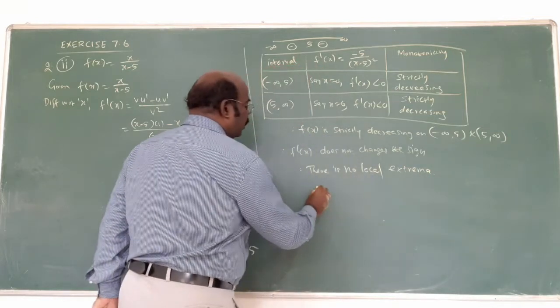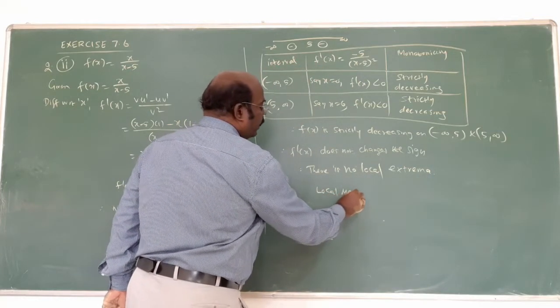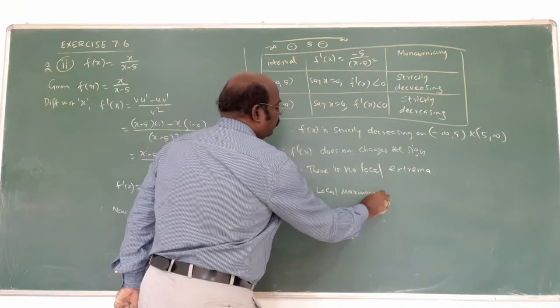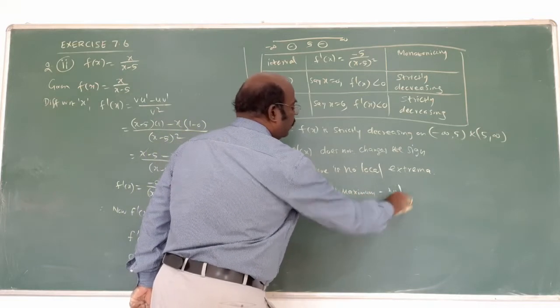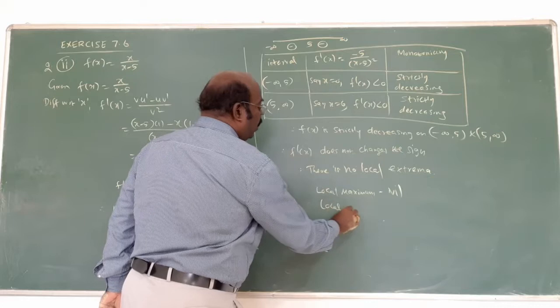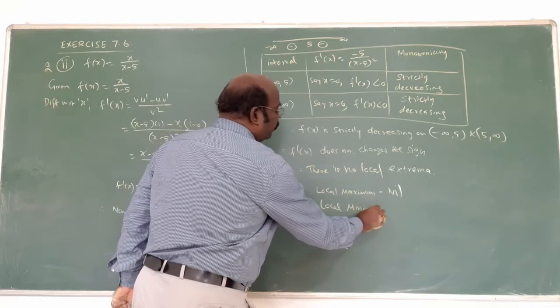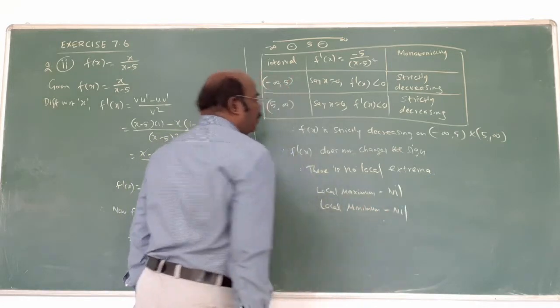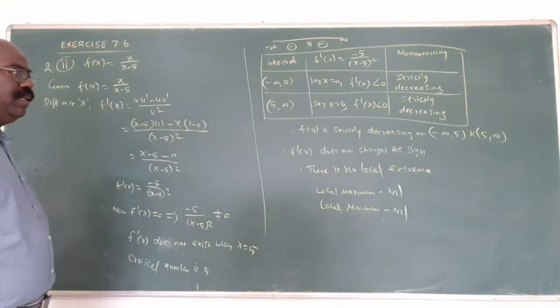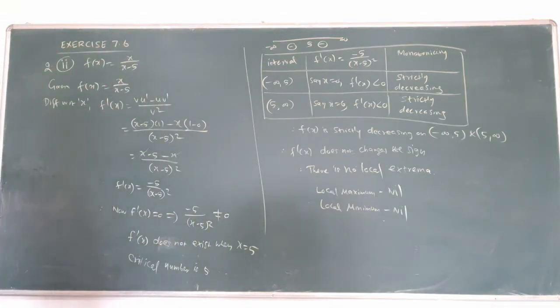That means local maximum nil, and local minimum also nil. That is the answer. If the sign changes from negative to positive, it means local minimum. Positive to negative means local maximum. But here both have the same sign, less than 0, less than 0. That's why there is no local maximum or local minimum. This is the answer.